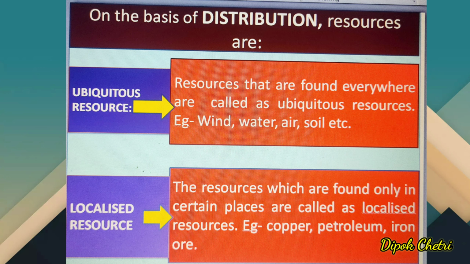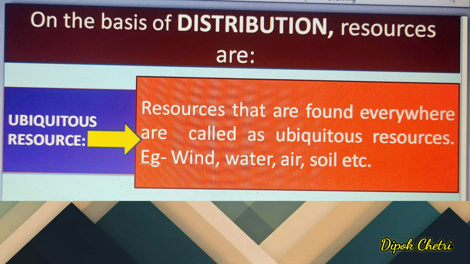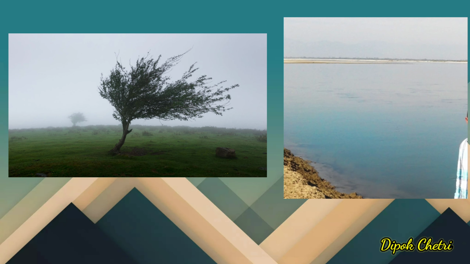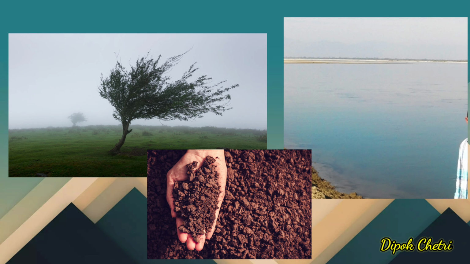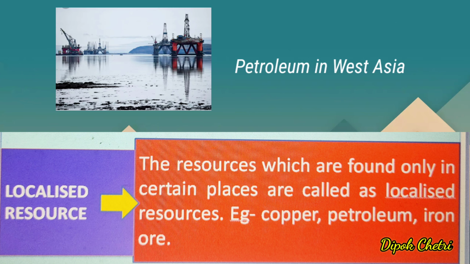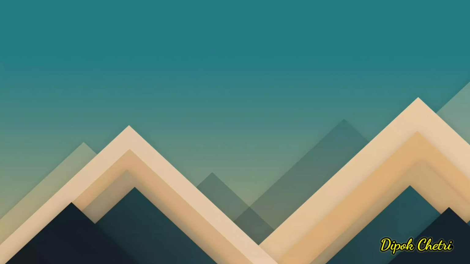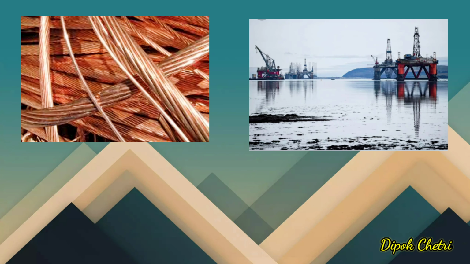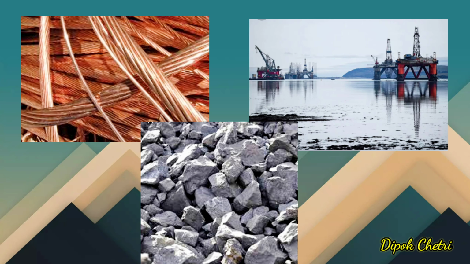On the basis of distribution, resources are ubiquitous resources and localized resources. Resources that are found everywhere are called as ubiquitous resources. For example, wind, water, air, soil, etc. Localized resources are those resources which are found only in certain places. For example, copper, petroleum, iron ore, etc.